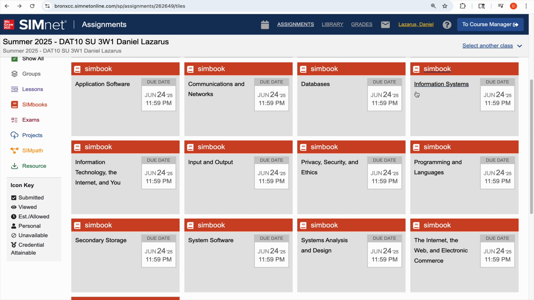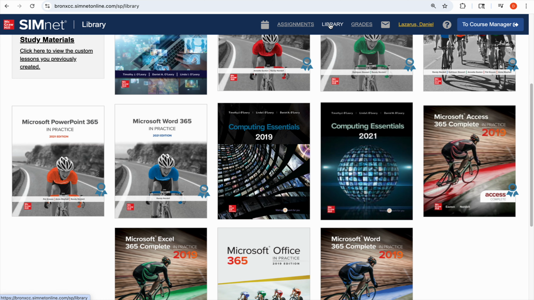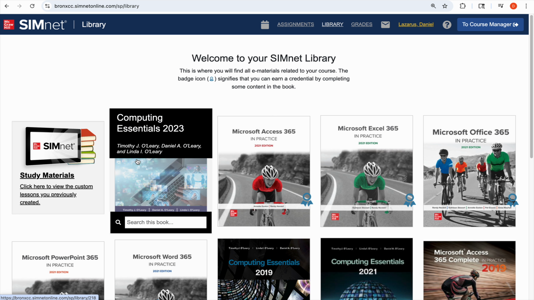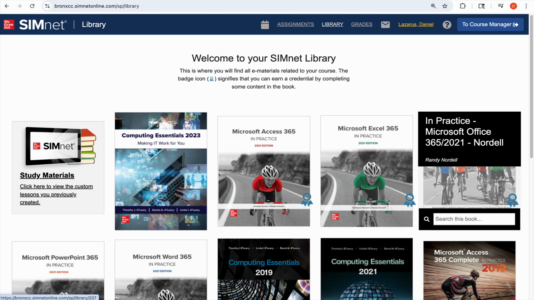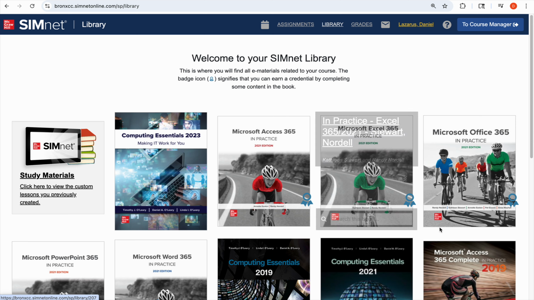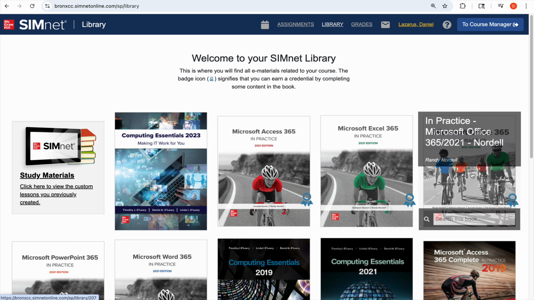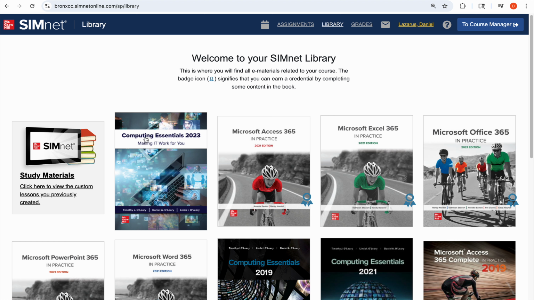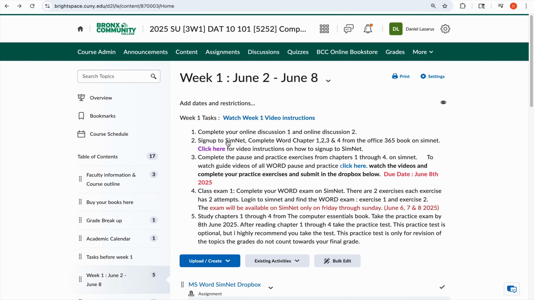To access your textbooks, you can click on your library and Computer Essentials 2023. This is one book we are using. And then Microsoft Office 365. This is the second book we are using. Ignore all the other books; please do not click on them. You have to complete your work in these two. So that's week one.